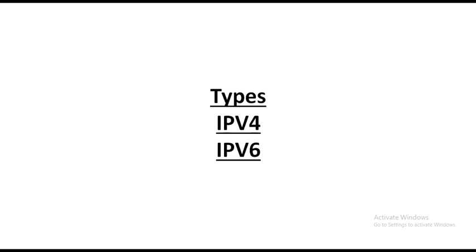An address space is the total number of addresses that can be made by that protocol. It is determined by the number of bits that the protocol uses. How are we determining the bits? The same number of bits as the protocol uses can be used to determine the IP address.